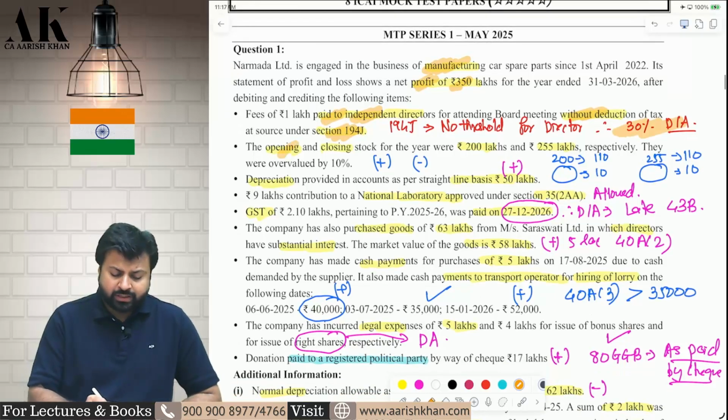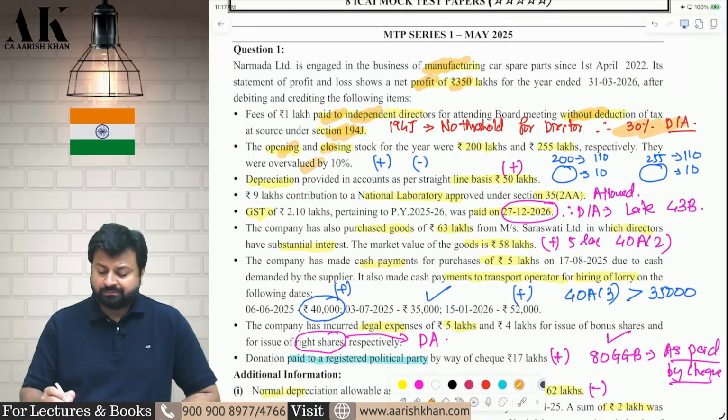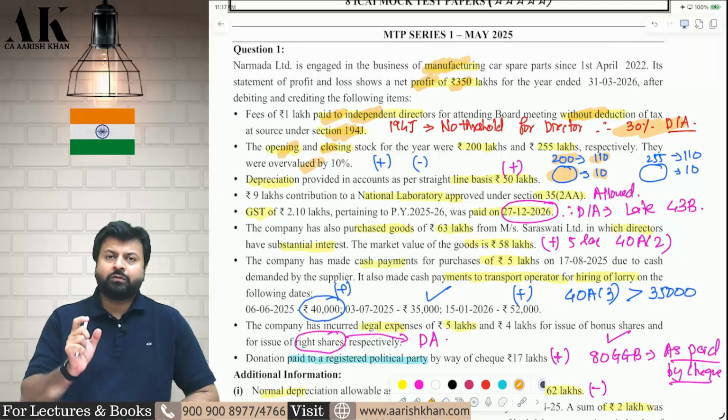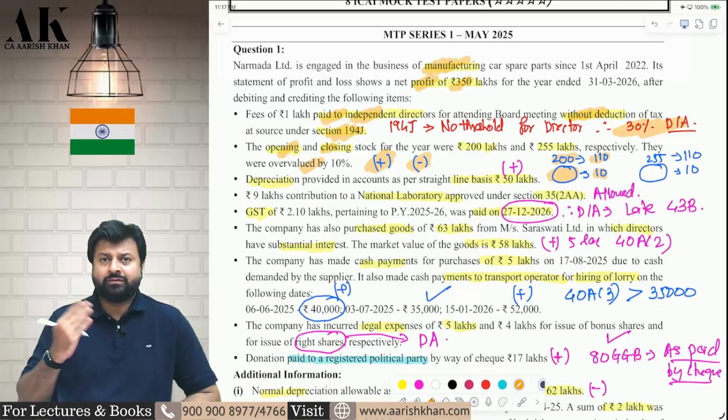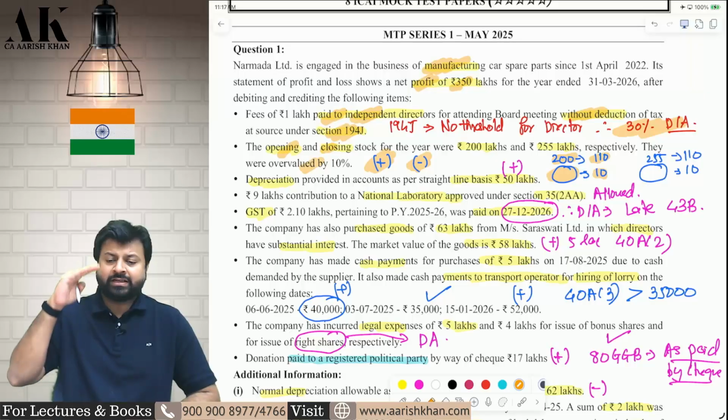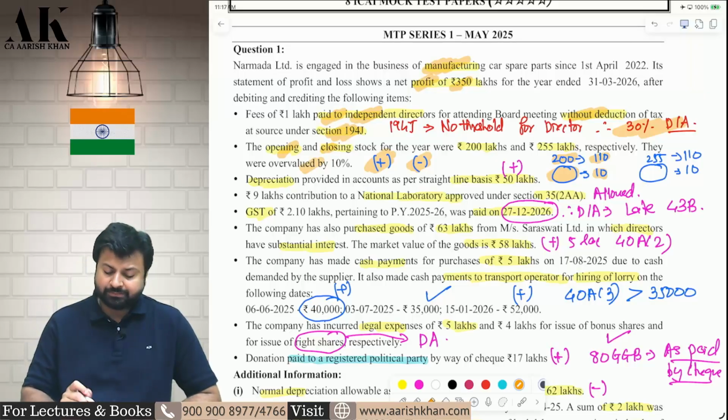Next one, opening stock and closing stock are overvalued. Okay. How much is opening stock? 200 lakhs. It is overvalued by how much percent? 10%. Therefore, it is 110 lakhs. Therefore, 10 is how much? Cross multiply. Whatever amount comes, that is overvalued. If opening stock is overvalued, it means the debit side of P&L is overvalued. It means you have claimed more expense. Therefore, add back. Similarly, if closing stock is overvalued, then reduce because you have increased the credit side. Therefore, the profit is increased. So, reduce. As simple as that.